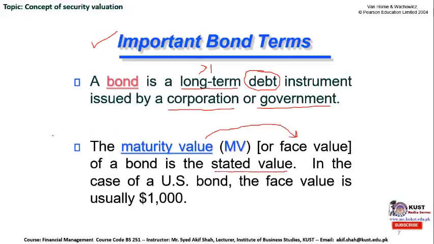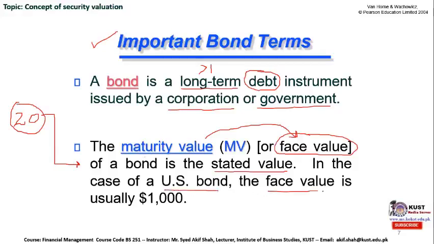It means that at the maturity time period, let's suppose the maturity of a bond is 20 years, and at the maturity, that is after completing the 20 years, the corporation is going to pay out this amount, which is known as maturity value, or the face value, to the investor at the end of the 20th year. Normally in the United States, the face value of the corporate bond or treasury bond is $1,000.